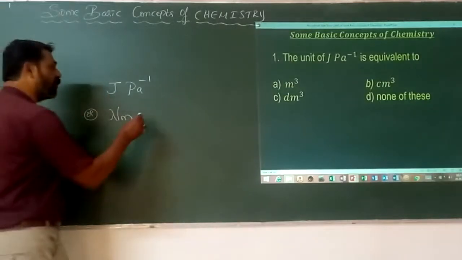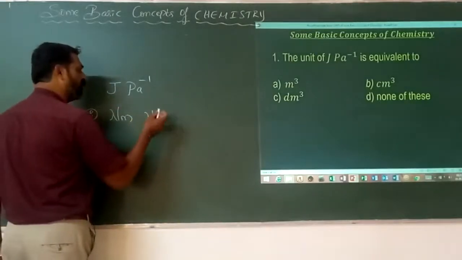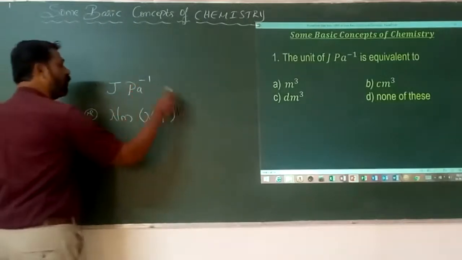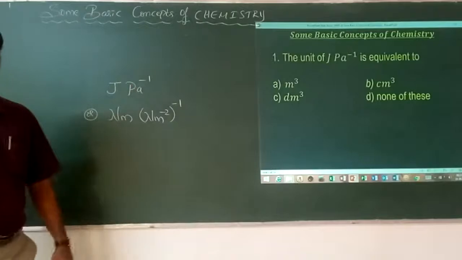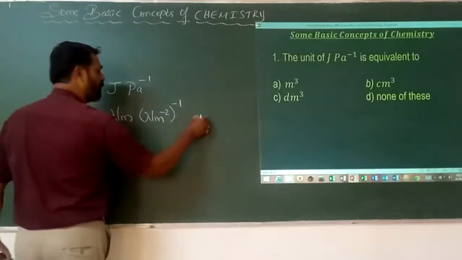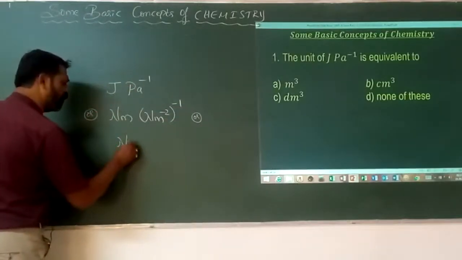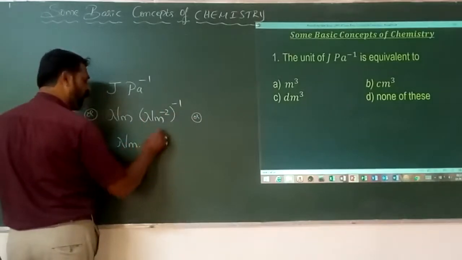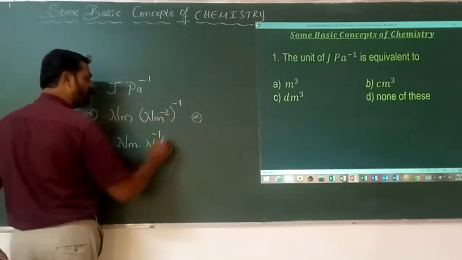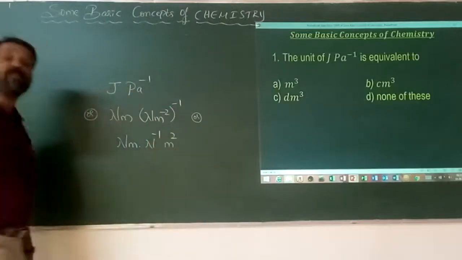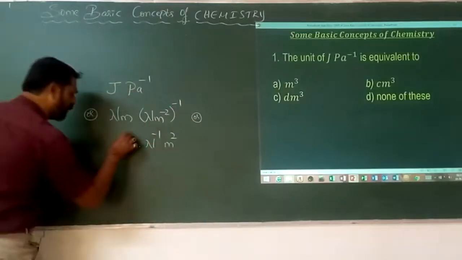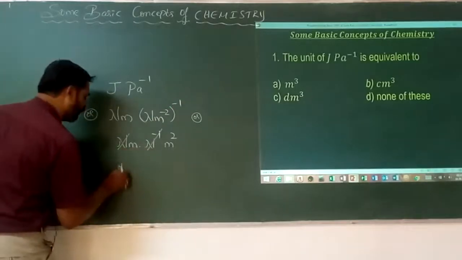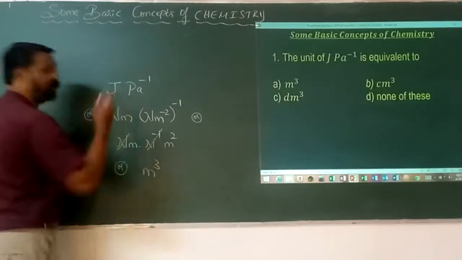In terms of newtons, Pascal is Newton per meter square, that is Newton meter to the power of -2. If I simplify that, Newton meter divided by Newton meter to the power of -2, the -2 to the power of -1 becomes +2. For that I can cancel Newton and per Newton here. Meter into meter is nothing but meter.